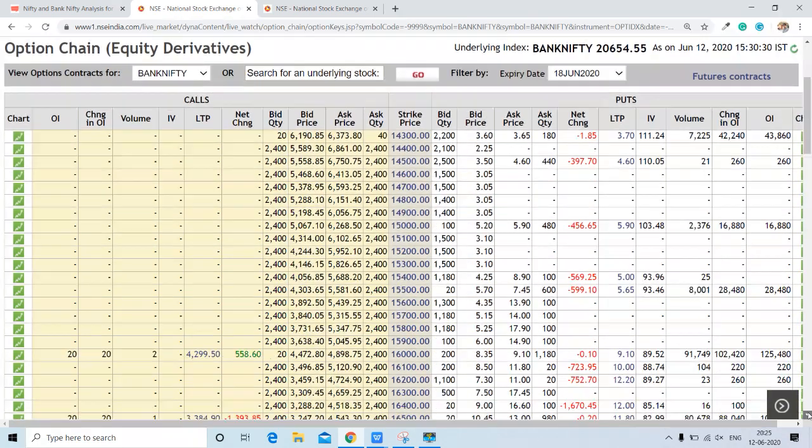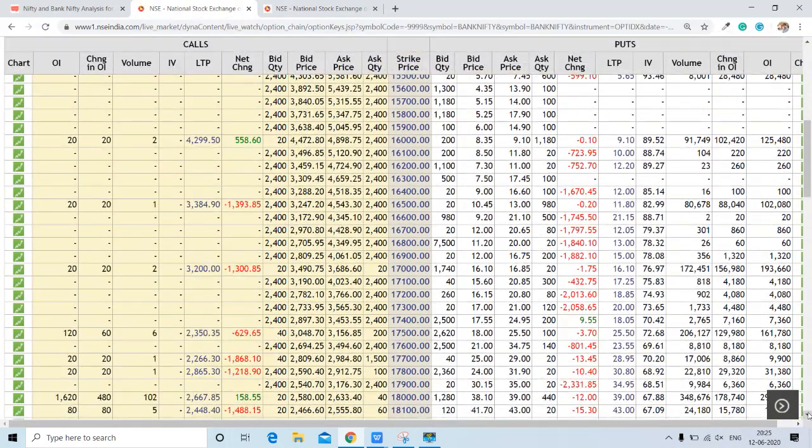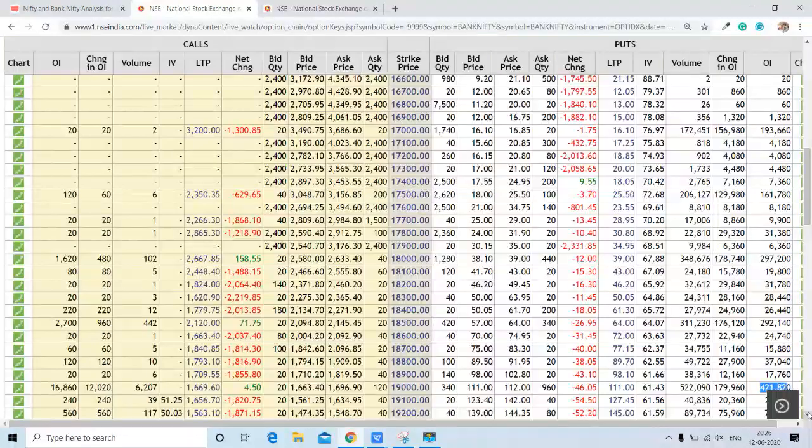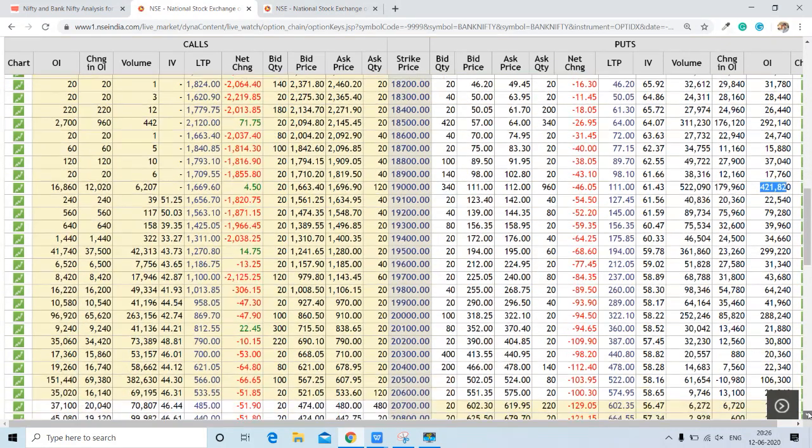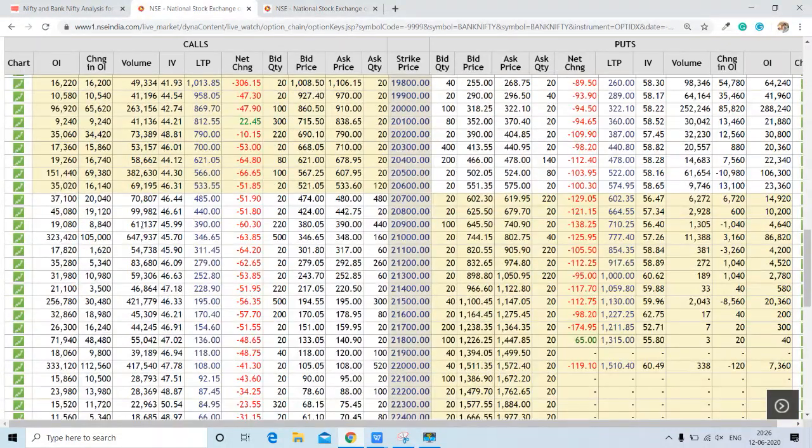And now we will find out the trading range. The trading range is the range between the highest call and highest put. Highest call is the highest resistance for Bank Nifty, whereas the highest put will act as the highest support for the Bank Nifty. So first of all, we will try to find out where the highest resistance is. For that purpose, we will go through this column, and we can see here is the highest resistance at